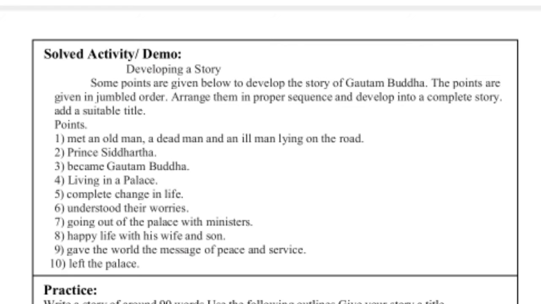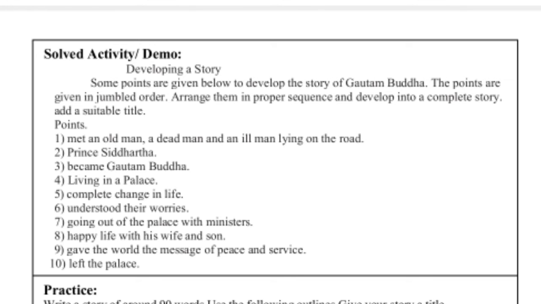Some points are given below to develop the story of Gautam Buddha. The points are given in jumbled order. We have to arrange them into proper sequence and develop them into a complete story. Add a suitable title. Okay. So, met an old man, a dead man and an ill man lying on the road. Prince Siddharth became Gautam Buddha, living in a palace. Complete change in life. Understood their worries, going out of the palace with ministers, happy life with his wife and son, gave the world the message of peace and service, left the palace. Okay, so we have to develop the story.